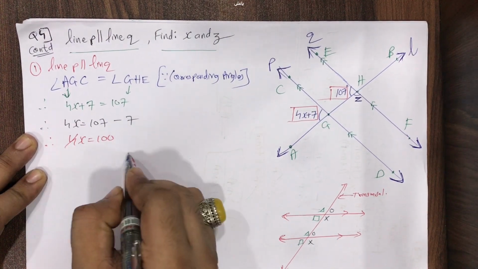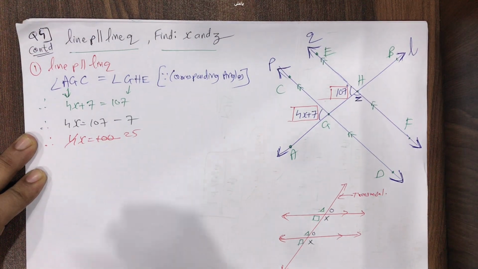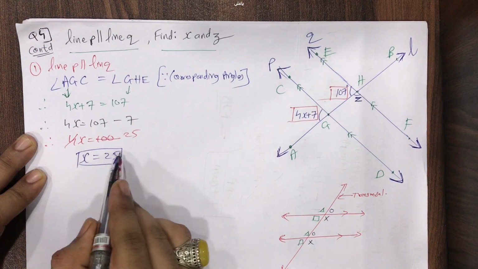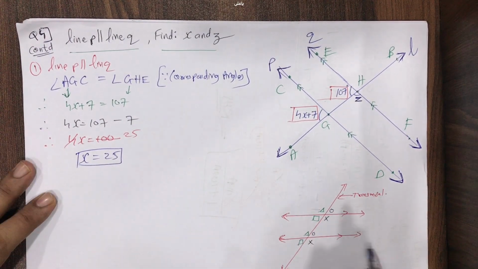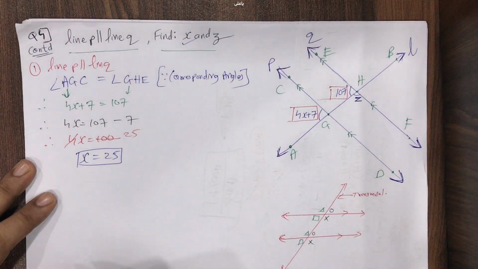4 ones are 4 goes down, so it will be division. 4 25s are 100. So therefore the value of x is what? 25. This 4 went down, so 4 25s are 100. So the value of x is 25. Great, I got to know my first value of x. X is 25. Great. Now students, what to do?